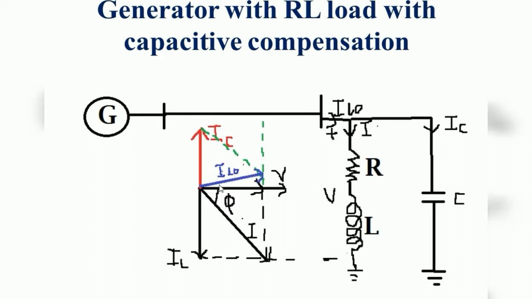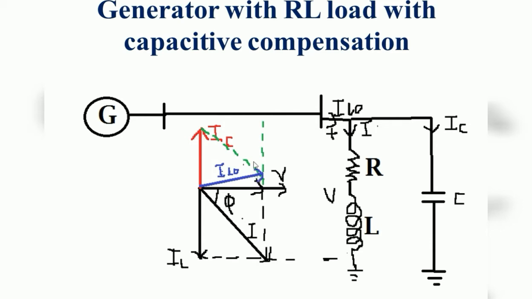So compare this load current IL: its length is less than the previous RL load current line, right? This length is more, but this length is somewhat less as compared to this line. This is the RL load. If you are using the RL load, reactive power is more, so the current is more. If you are using the capacitor for compensating the reactive power, for reducing the reactive power, the capacitor is connected in parallel with the RL load, so this resultant current length is reduced, so we can conclude the current drawn by the load is reduced.